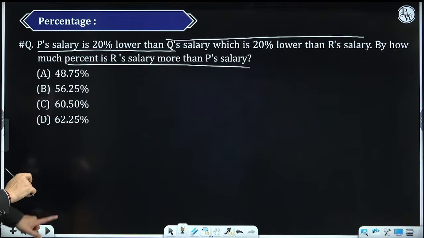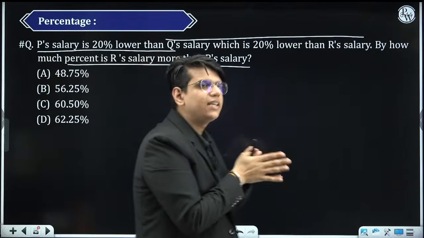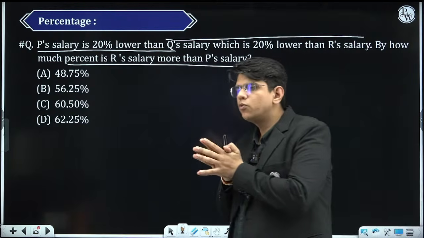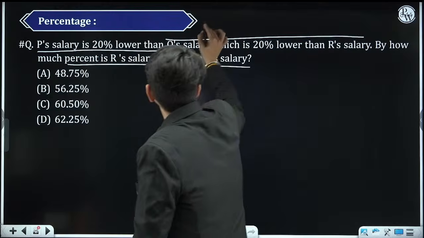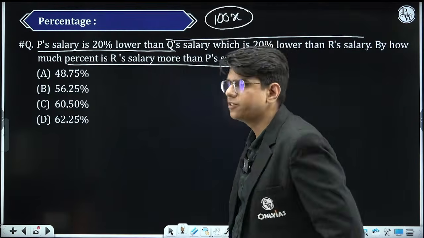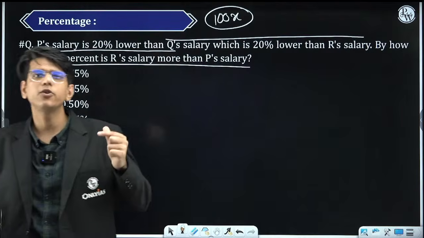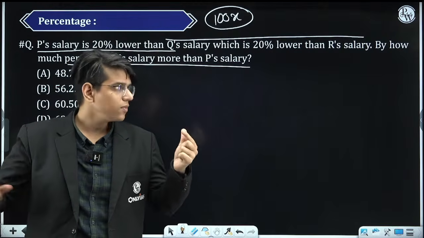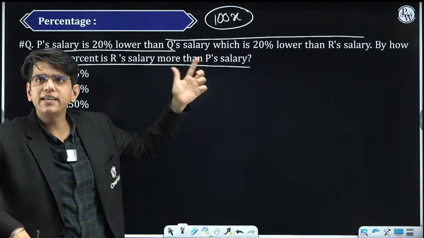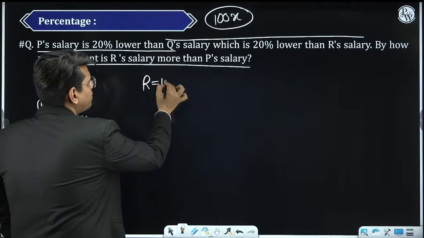Now let's come to the question with which we started. There are 3 things: P, Q, R. Every time you want to assume something in percentage, you can start the question with 100x. Don't start with 100, because sometimes you will get stuck. So you should start with 100x. Here P is lesser than Q, Q is lesser than R, so the highest value is R. Let me take R equals 100x.